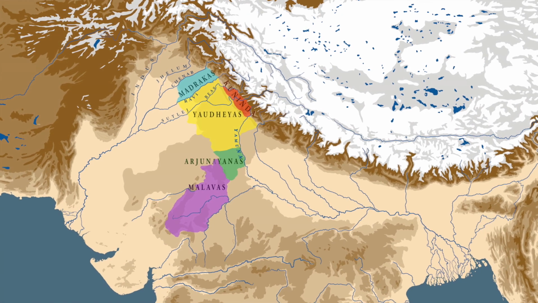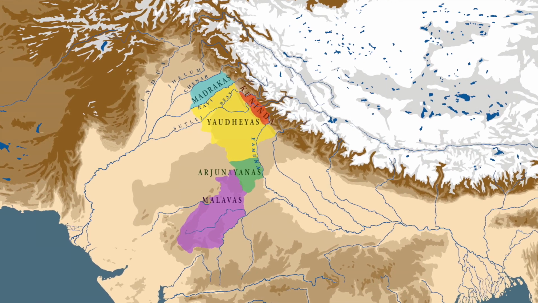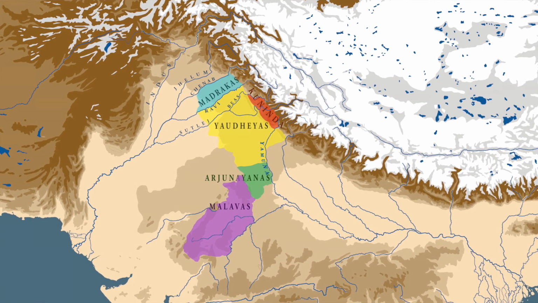But the disappearance of these republics doesn't mean that there were no other republics present in other parts of India, because we find that in the northern part of the Indian subcontinent, there were republics that survived up to the Gupta period. So in this video, we will talk about these republics of the northern part of the Indian subcontinent.